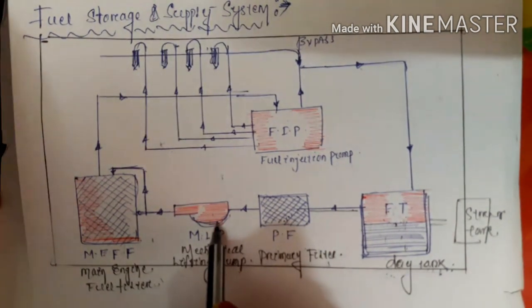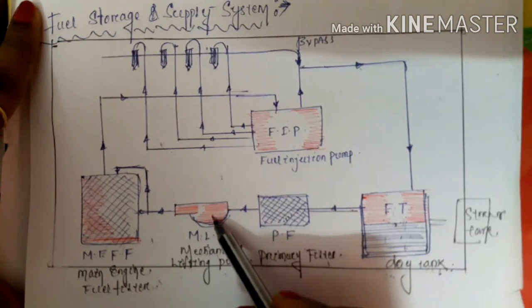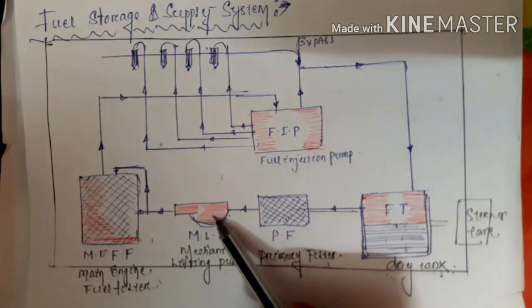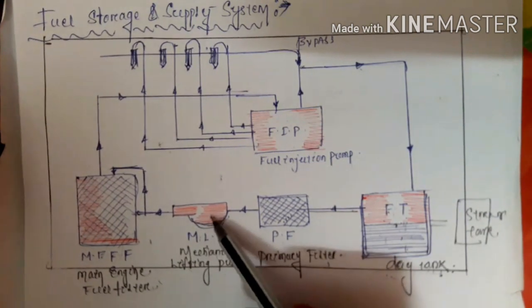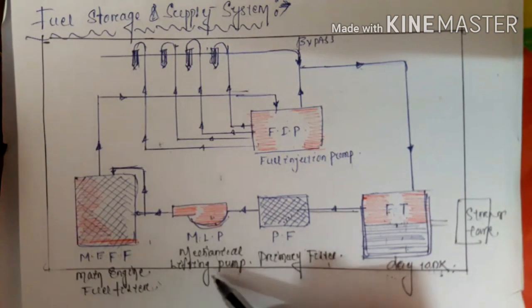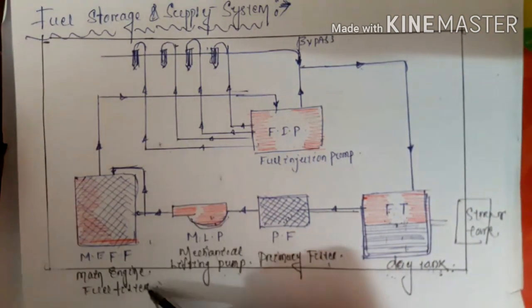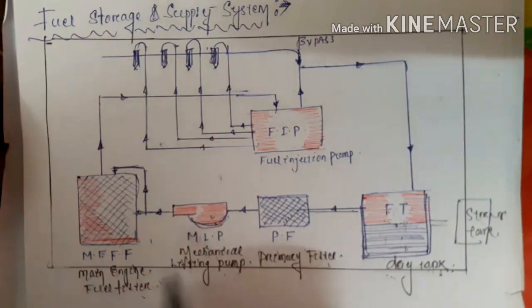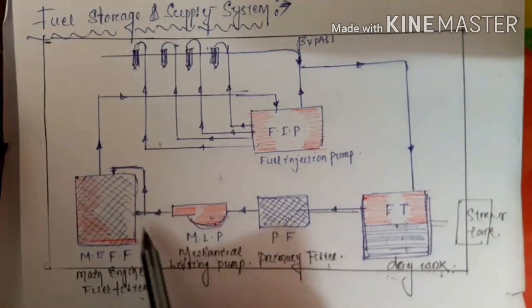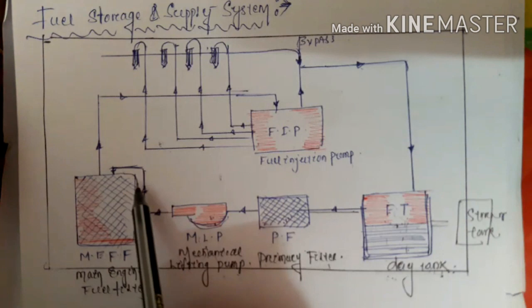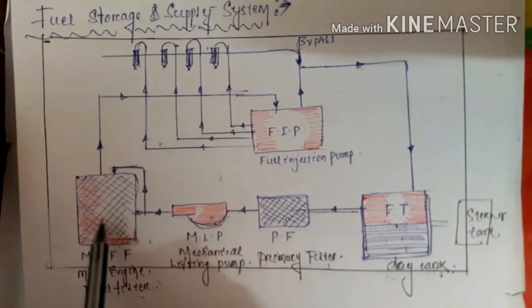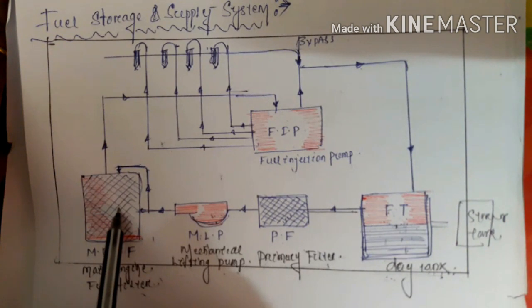Clear? What is the basic function of the mechanical lifting pump? Generally, the mechanical lifting pump creates suction for the fuel over here, and it also increases the pressure. By the pressure, the liquid will flow to your main engine fuel filter. The mechanical lifting pump delivers the oil to the main engine fuel filter.